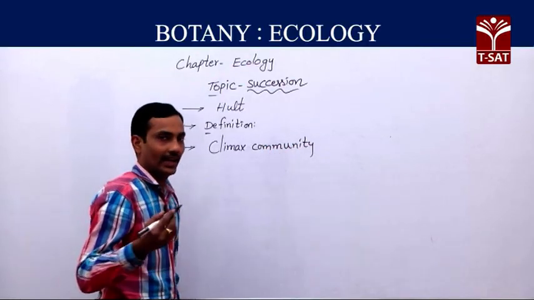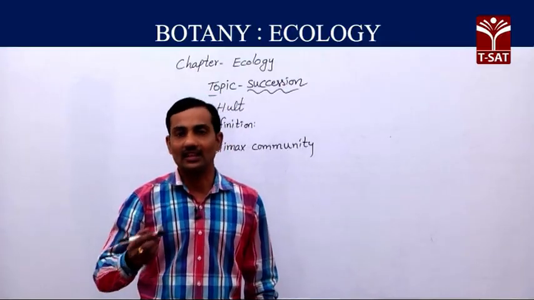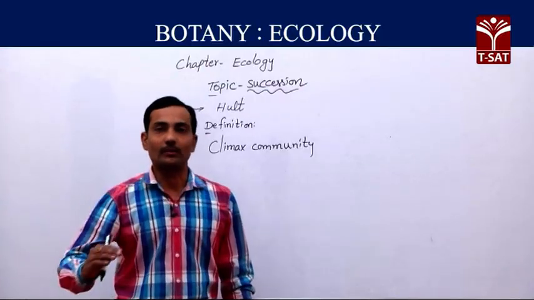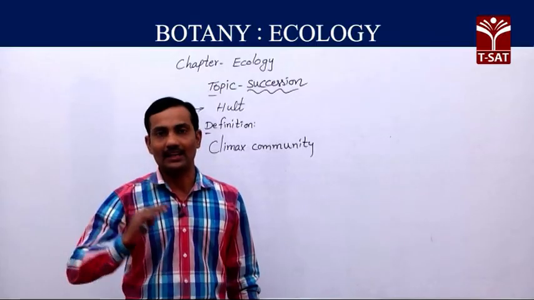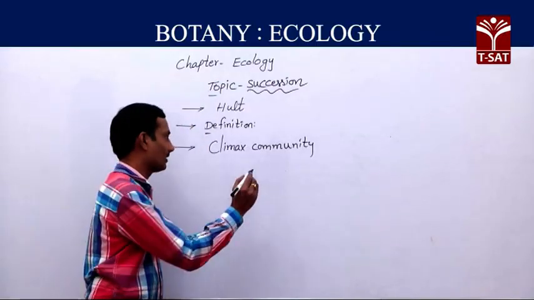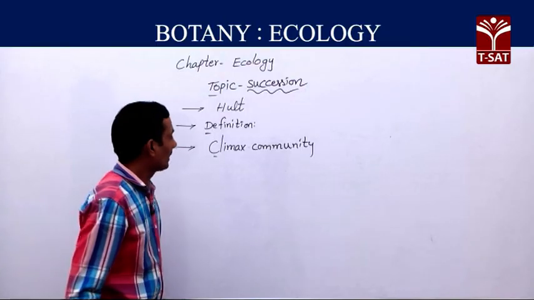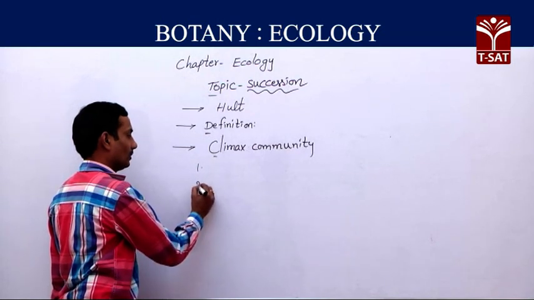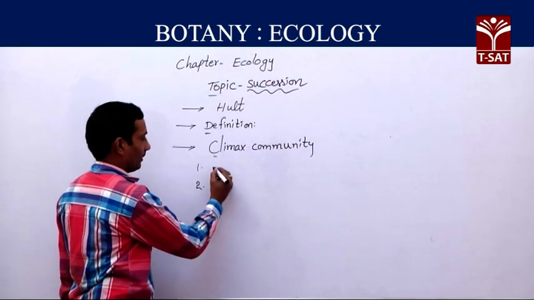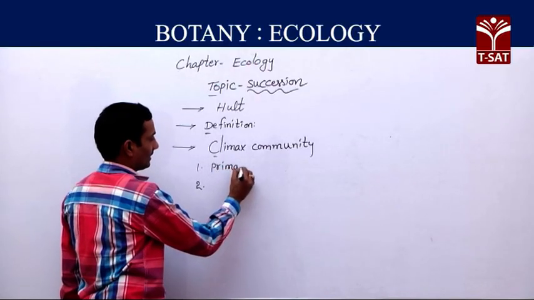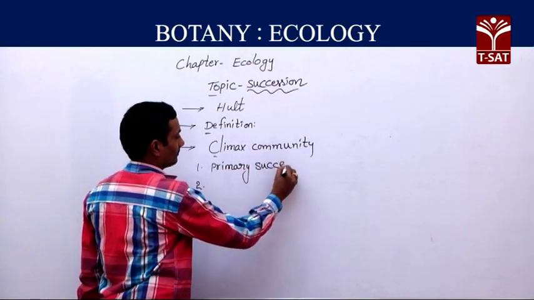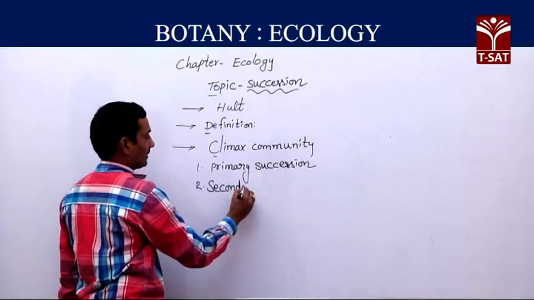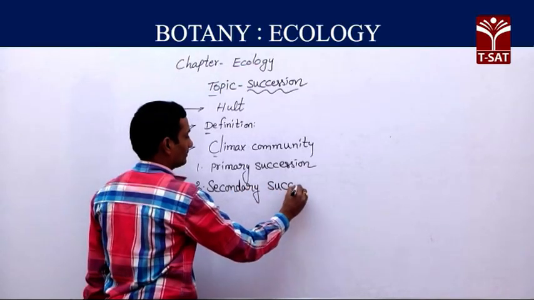Whether hydrarch succession or xerarch succession, both finally lead to the appearance of one particular final community, a plant community, and that final community is known as climax community. Succession is mainly of two types. First type, primary succession. Second type, secondary succession.